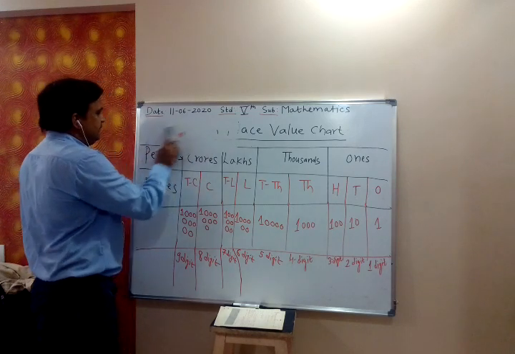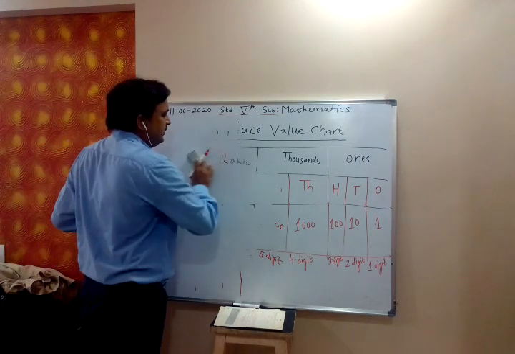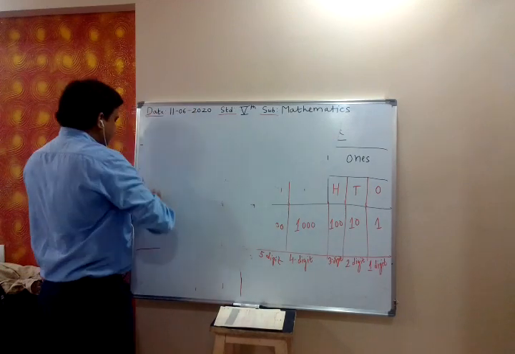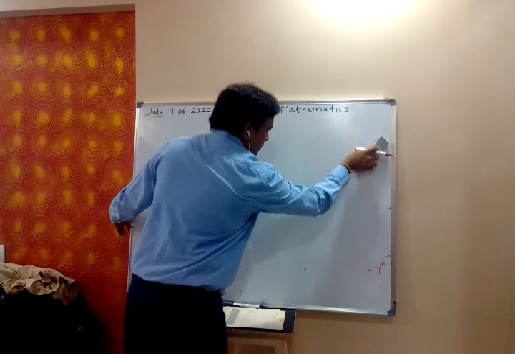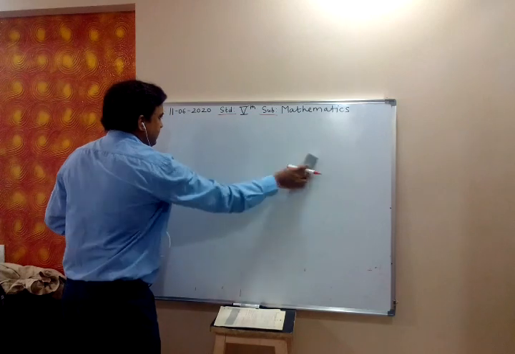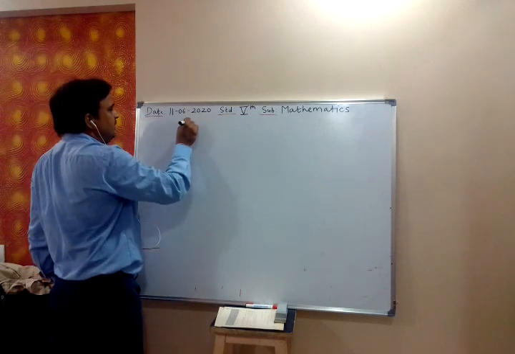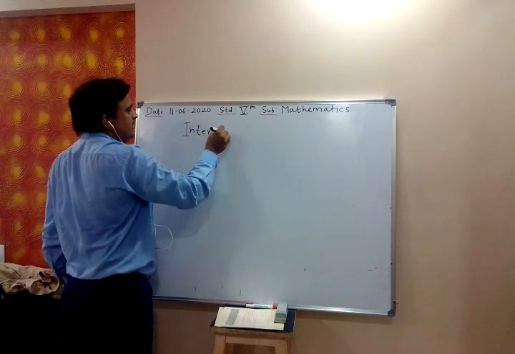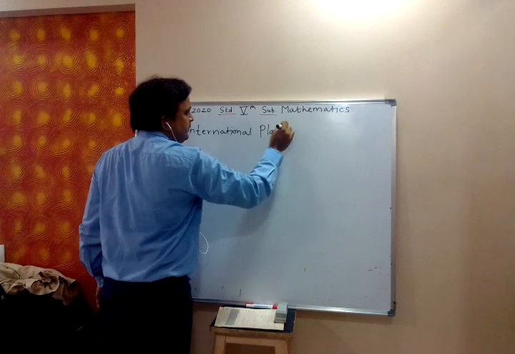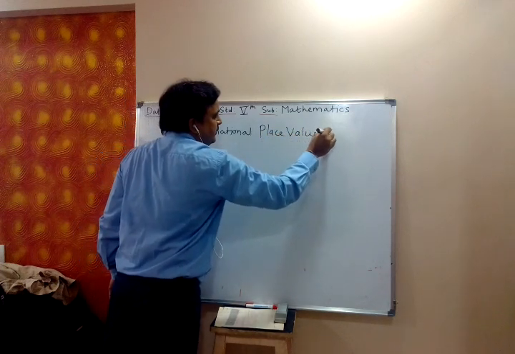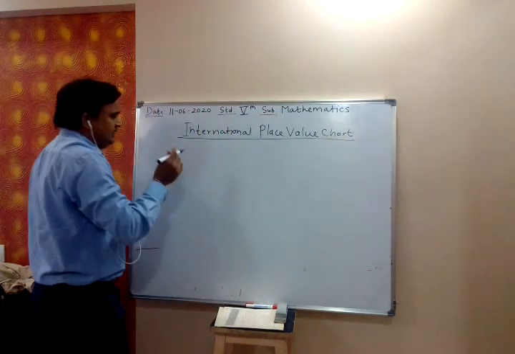International place value chart. For larger numbers of digits, eight digits, nine digits, right, we have to make use of this chart in solving problems.